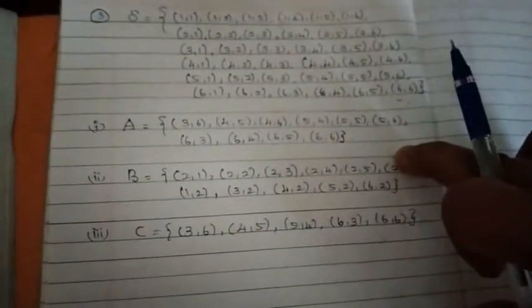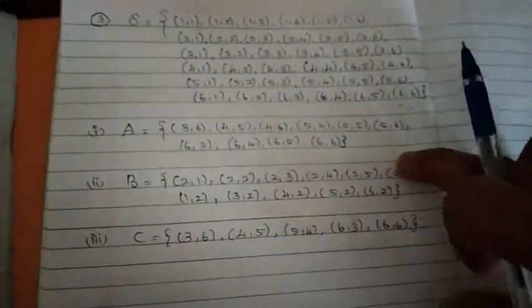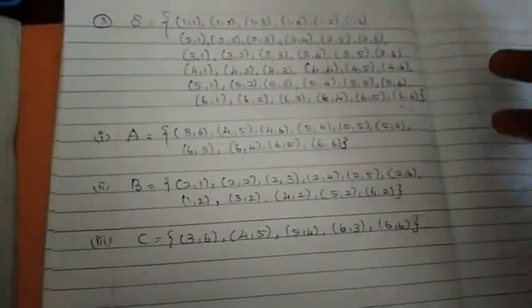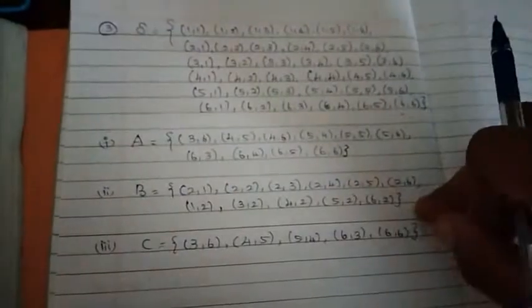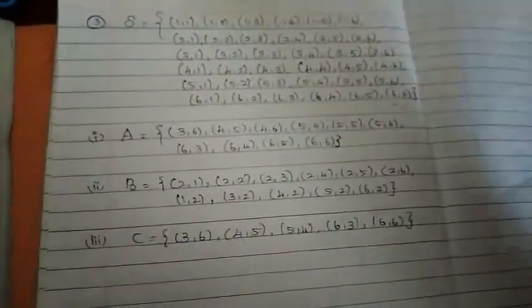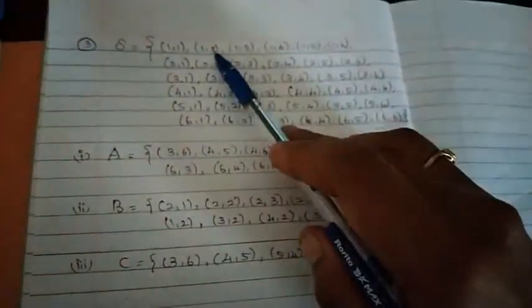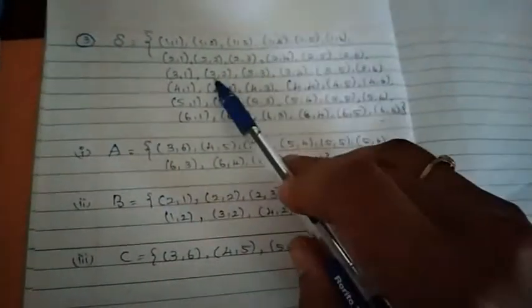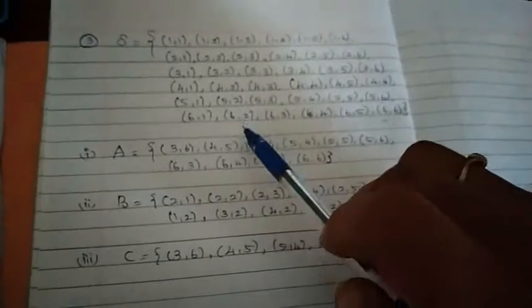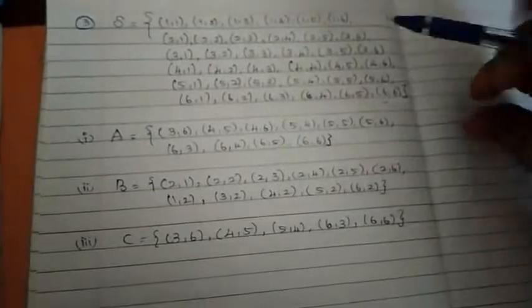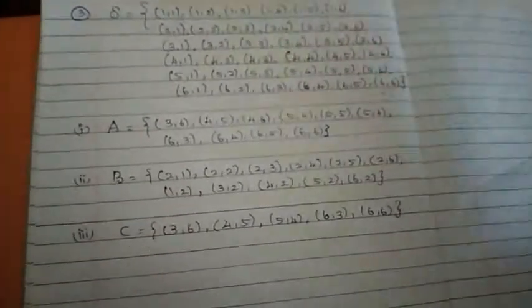And event B they have given as 2 occurs on either die. Either die means any one of the dice; if 2 occurs, all those elements will lie in B. Don't take it the other way. Either die means not on both dice. On either of the dice, it should be 2. So you can take (1,2) because on the second die it is 2, and all the elements (3,2), (4,2), (5,2), (6,2). Either die means any one of the dice should show 2. So all these elements will come under B.